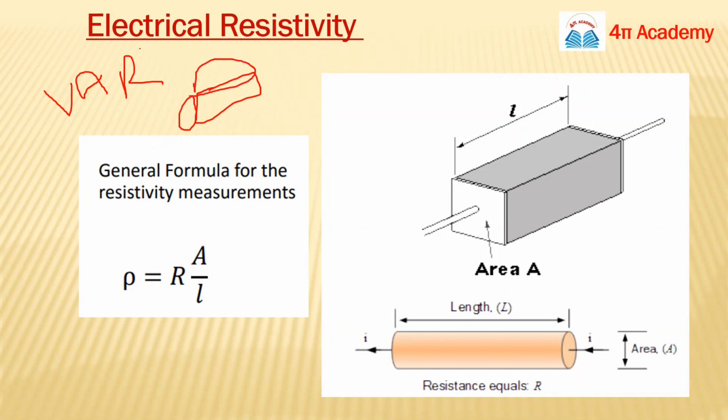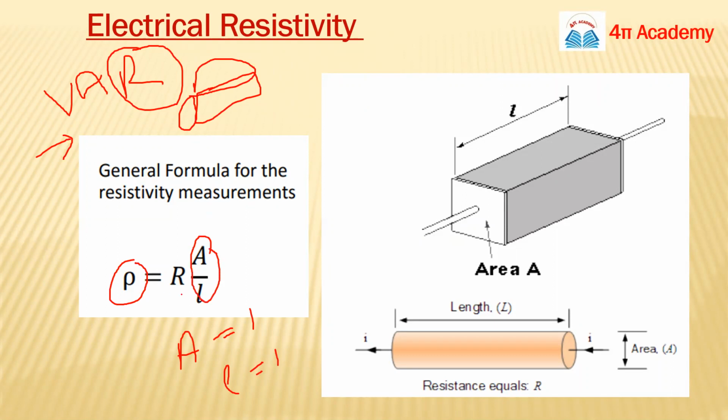The amount of resistance offered by your conducting material in the path of the current is known as this rho. This rho is nothing but R when your A equals 1 unit and your L is also equal to 1 unit. So if these terms are 1, rho equals R. So for per unit length and per unit area, the resistance offered by the conducting material in the path of current is basically the electrical resistivity of the material. Okay, got it?